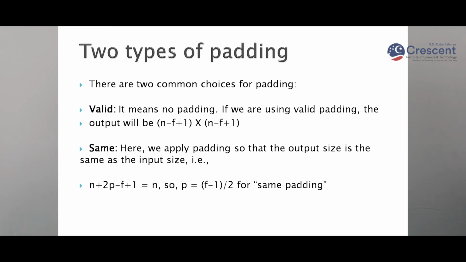There are 2 types of padding, valid and same. In valid padding, there is no padding given, and the output image size will be n minus f plus 1. In same padding, the output size is the same as the input size. The number of paddings you use will give you a result the same as the input size.